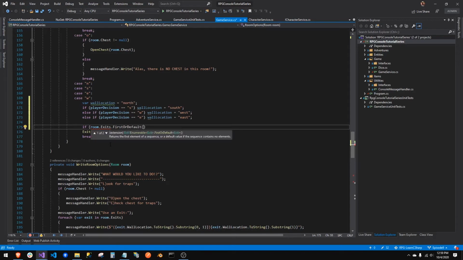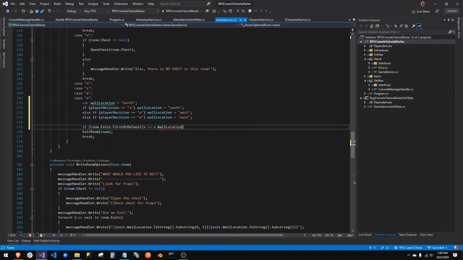We're going to try to find the very first instance of the exit, and we're going to send in the wall location. This is basically what I'm trying to do: say, did they pick a wall location that has an exit on it? If I don't find it, we're going to say no, try again. So that's all this is. And here we're using one of our anonymous functions, or our lambda functions. It's kind of like writing a function where X is the exits. X represents each one of the exits in the collection of exits.